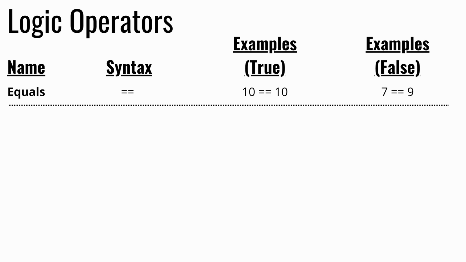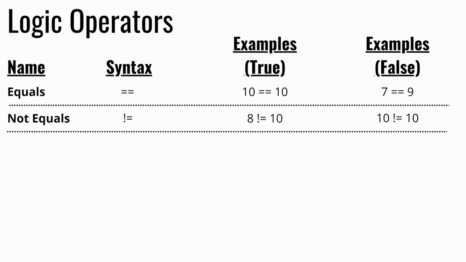The next operator is the not equal condition, and this operator is the exact opposite of the equals condition, and it checks if two values are not equal to each other. So we write it by writing an exclamation point followed by an equal sign. This expression will evaluate to true if two values are not equal to each other. One example where this is true would be 8 != 10. One example where this is false would be 10 != 10, so also pretty self-explanatory.